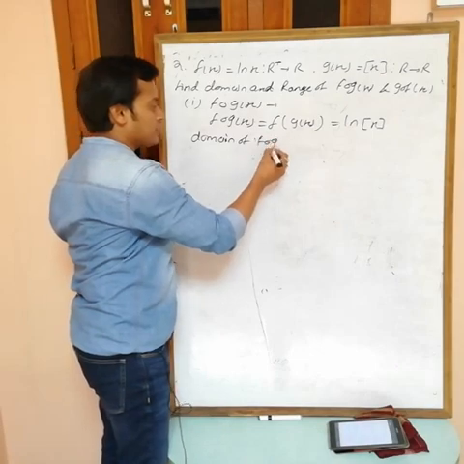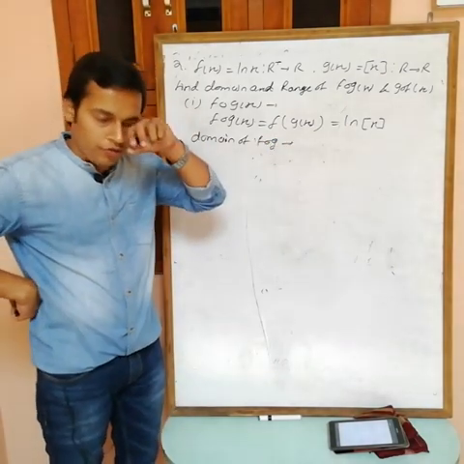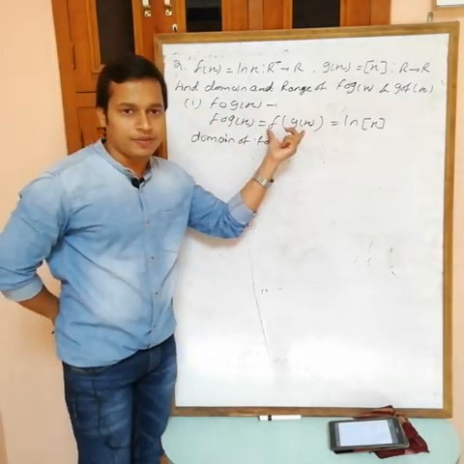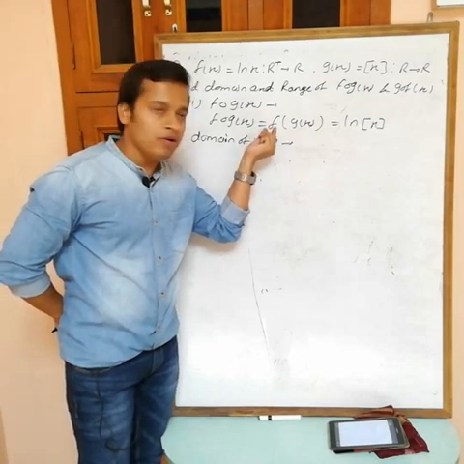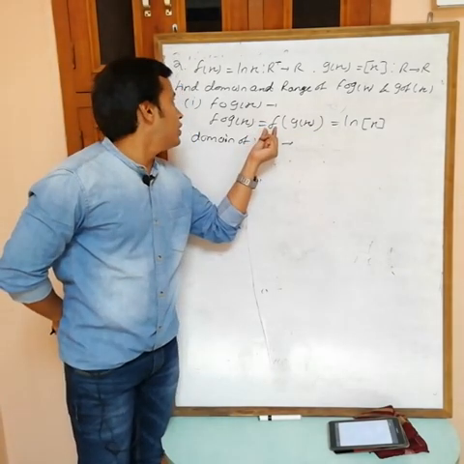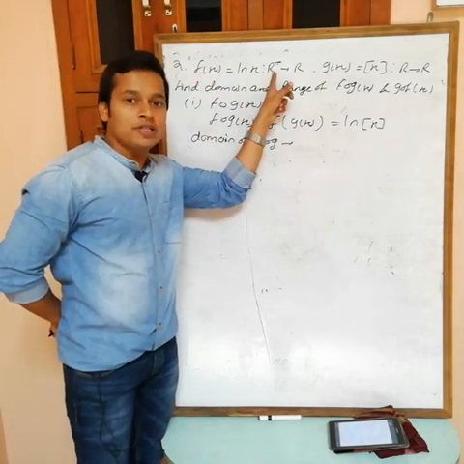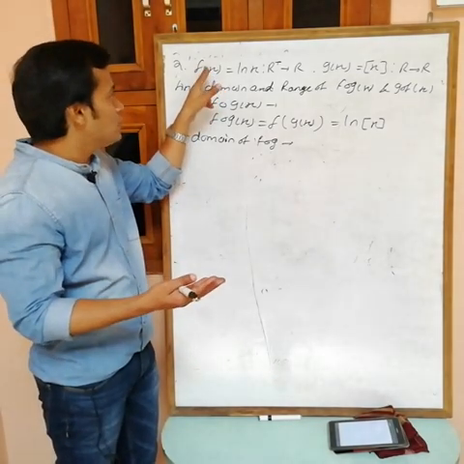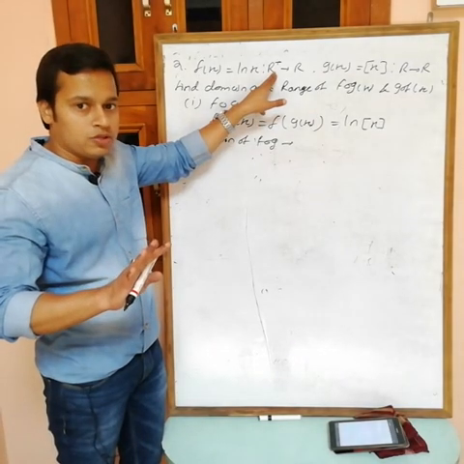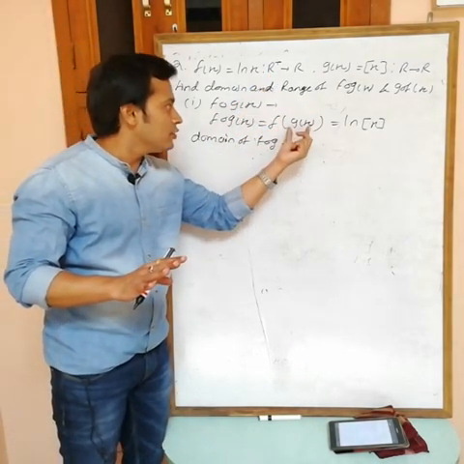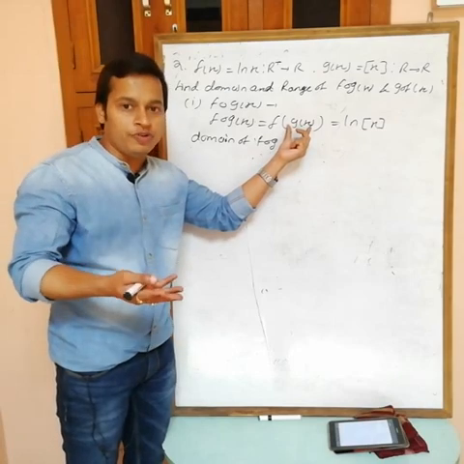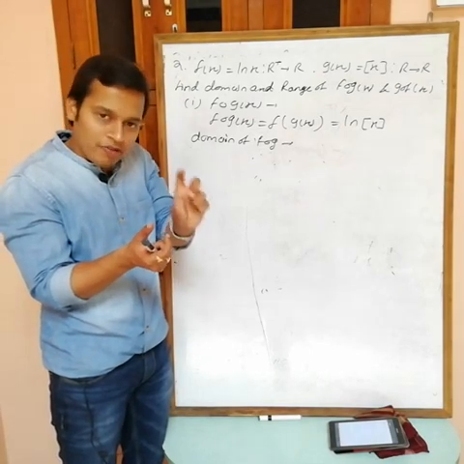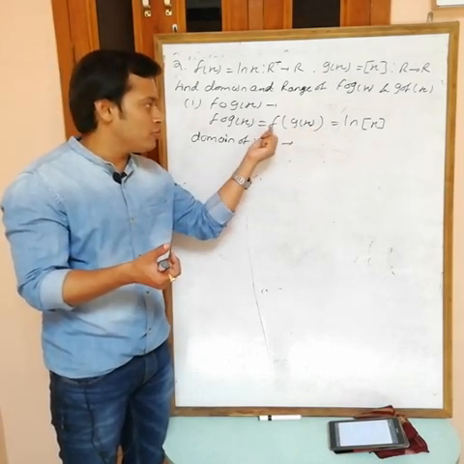of f of g. Now first we want domain of this function. Okay, for domain what we have to do? We have to move from outside to inside. This is the function, and outside what we have? f. Okay, so what is the condition? See, in f, domain of f is R plus. It means this x can take only values from R plus. So the condition for this f is that this must belong to R plus, this must be positive, because it is given domain of f(x) is R plus. f(x) is only defined when x is positive, so this one must be positive because this is f(x) now.